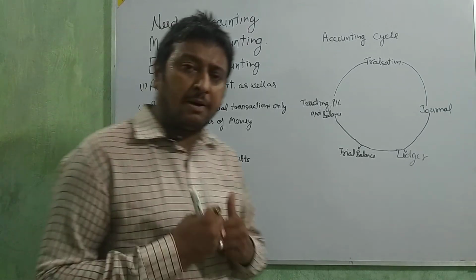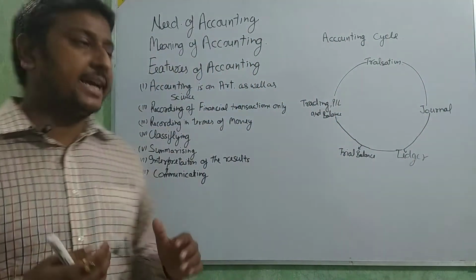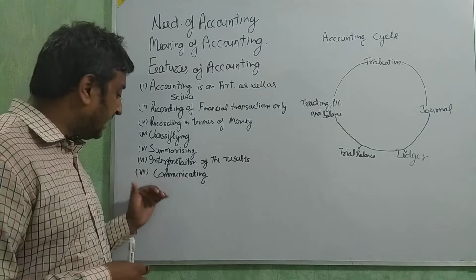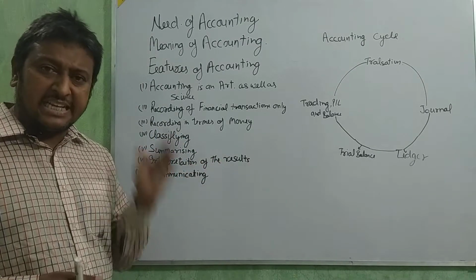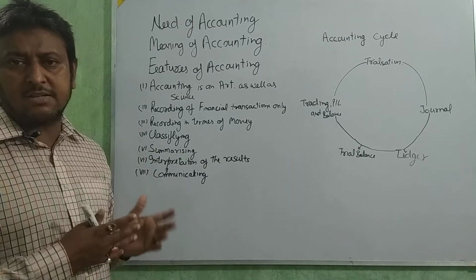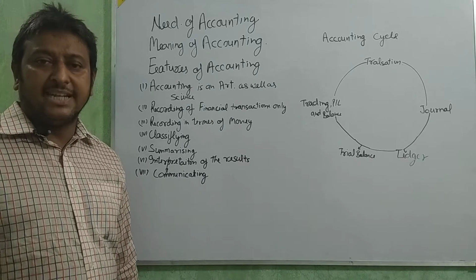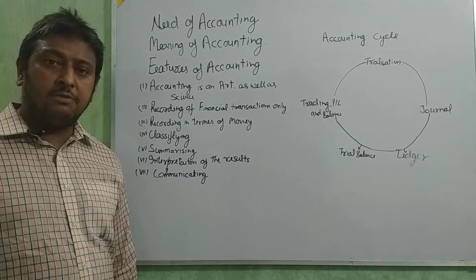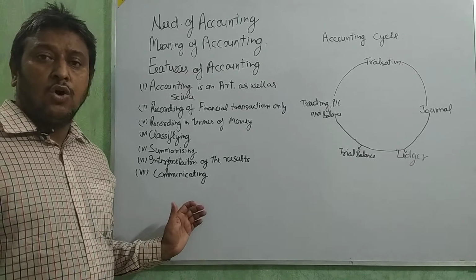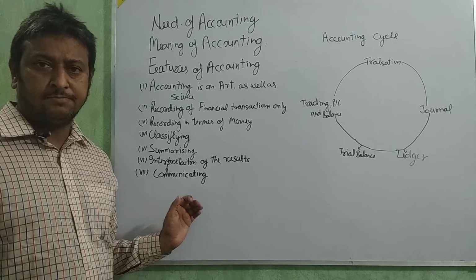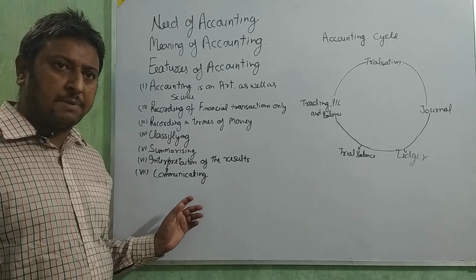Then last, communicating. After taking these results, we have information about the business. Then the accountant tries to communicate all this information to his head, manager, owner, or other people. They need this type of information. Okay, beta. Who needs this type of information?